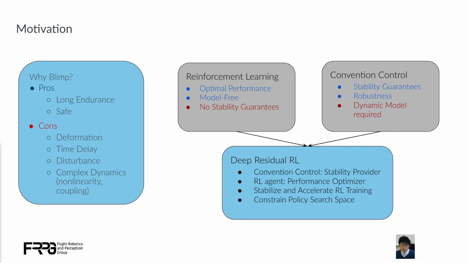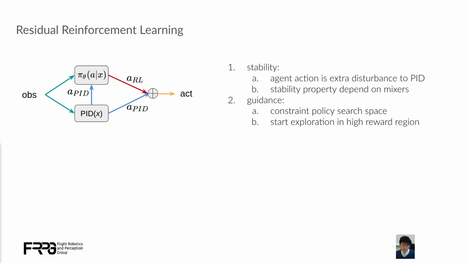To this end, we leverage a novel deep residual RL framework that leverages conventional control to provide stability and in the meanwhile improves overall performance by the RL agent. The residual RL framework mixes the RL and conventional PID controller actuator commands in different ways to preserve the PID stability properties. In general, the RL agent action can be seen as extra disturbance to the PID controller. Hence, as long as the PID controller can handle the total amount of disturbance, the control process will remain stable.